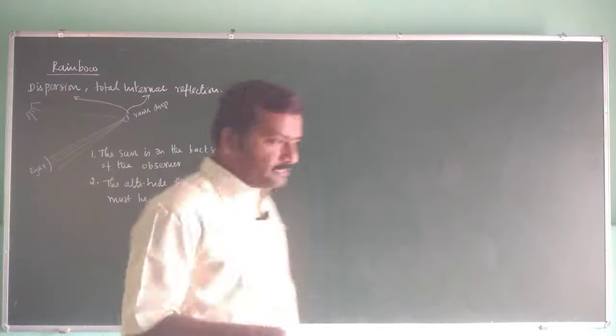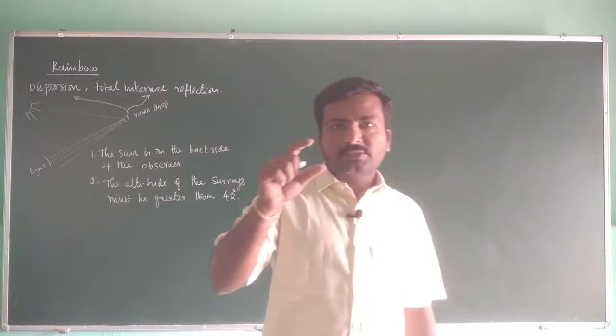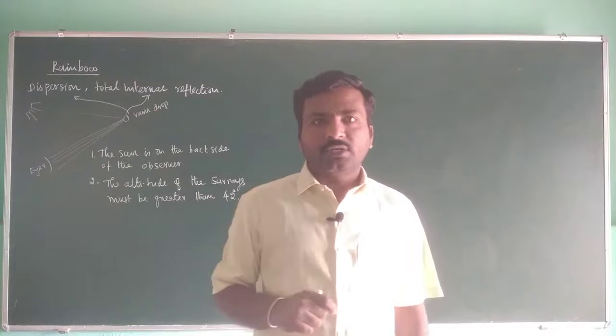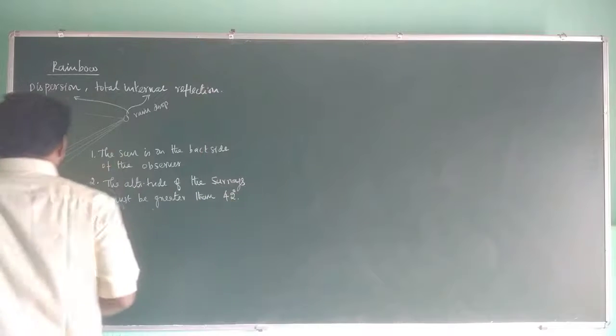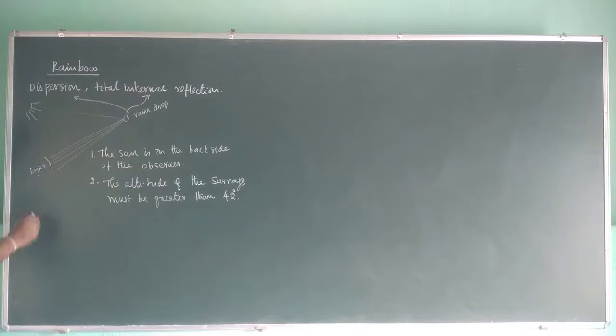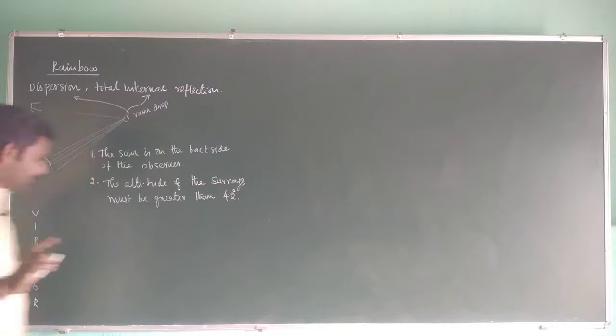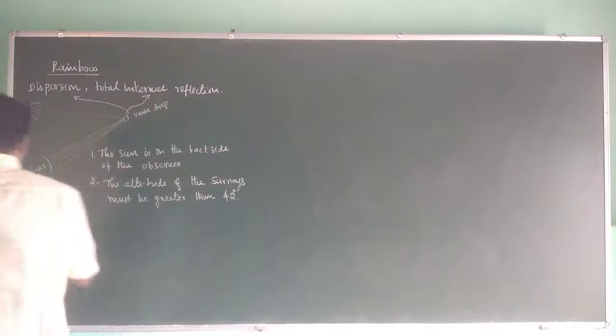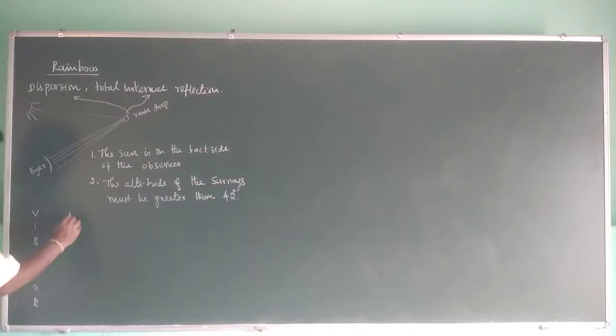Another thing, when you notice that a rainbow has different colors, VIBGYOR colors, right? VIBGYOR, either violet first or the other way around.